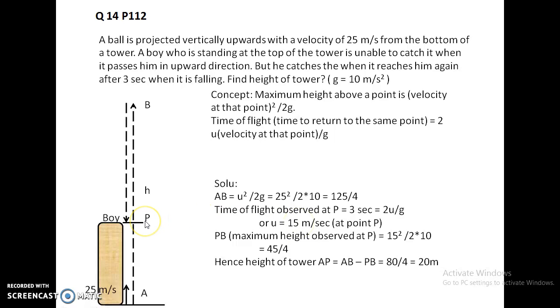Once we know the velocity at point P, we can find out the maximum height with reference to point P. The maximum height observed at point P will be equal to the velocity at point P squared divided by 2g, which comes to 45 by 4. So what is the height of the tower? This height of the tower A to P will be equal to AB minus PB, which is equal to, we substitute those two values, we find 80 by 4 or 20 meters. Thank you.